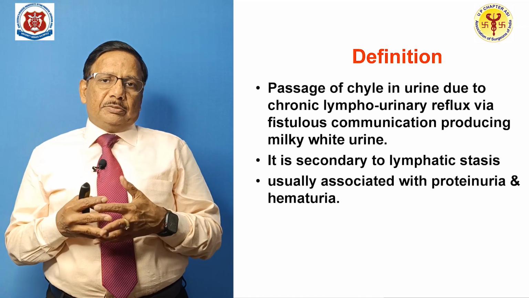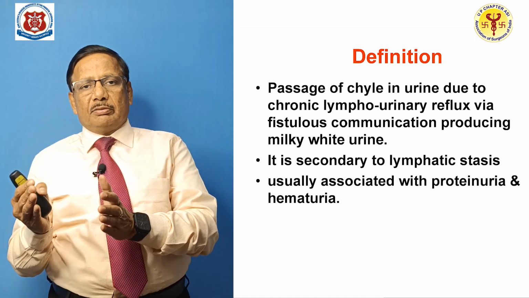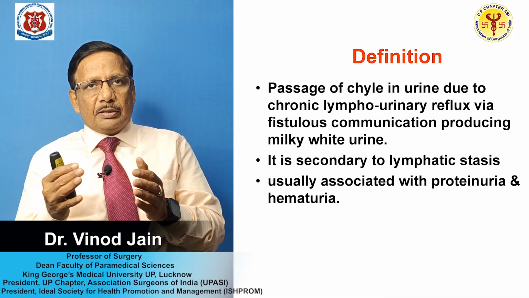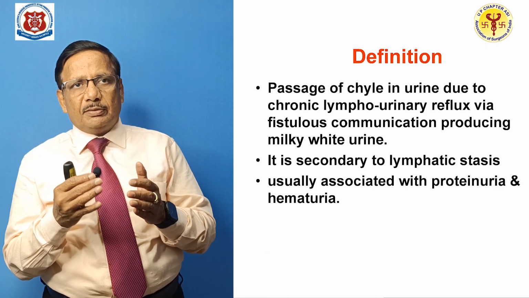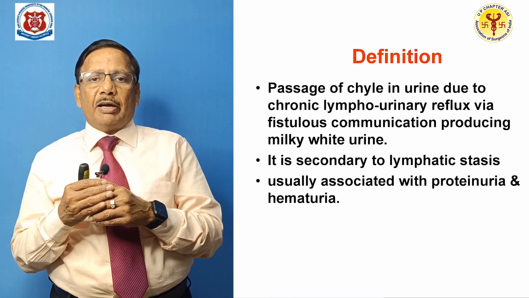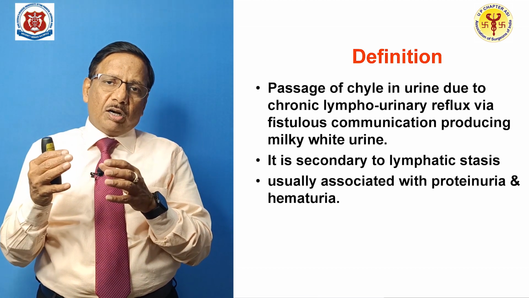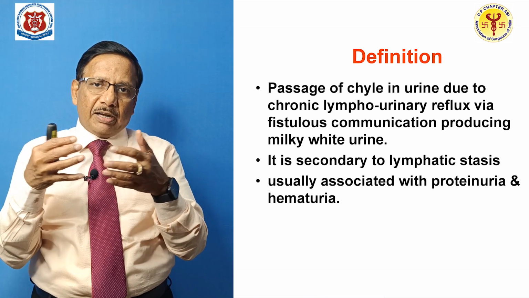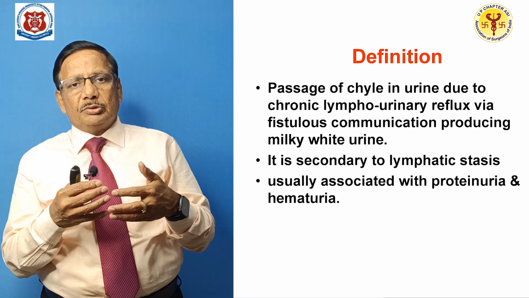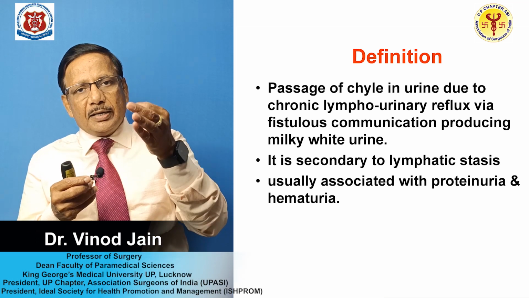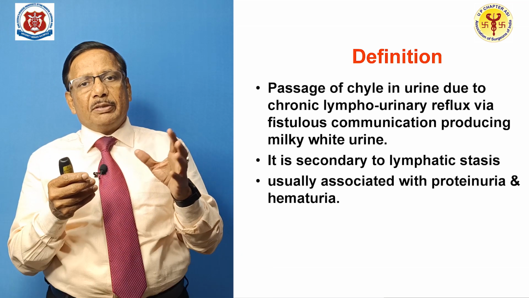What is chyluria? Chyluria is the passage of chyle in urine. Why? Because of reflux via a fistulous communication, producing milky white urine. It means there is development of a connection between lymphatic channels and the urine collecting system. Because of that, the chyle refluxes into the urinary tract, passes through, and gives the white color.